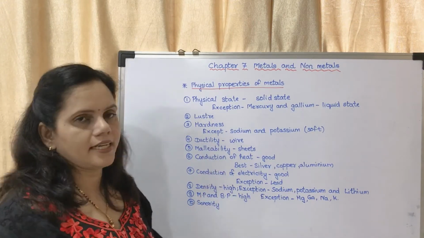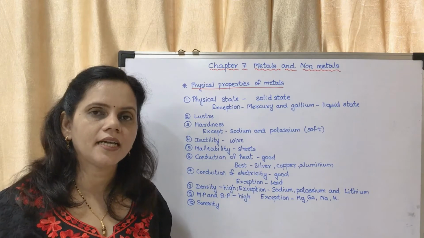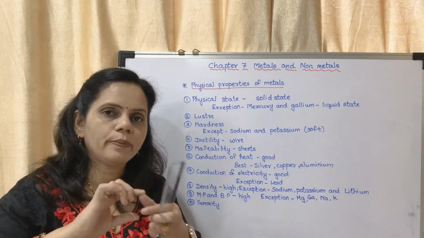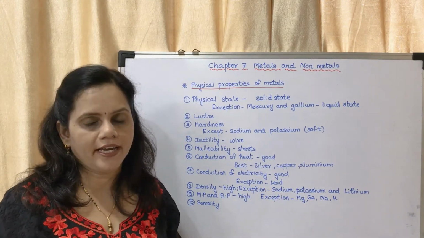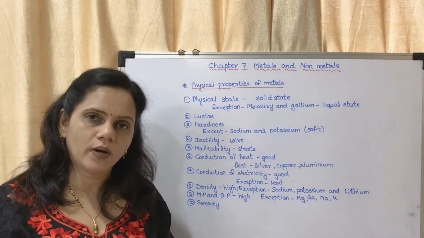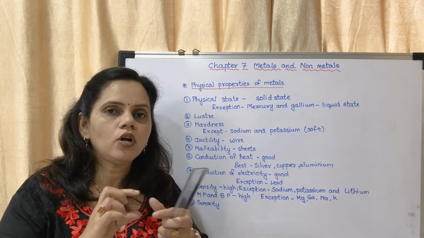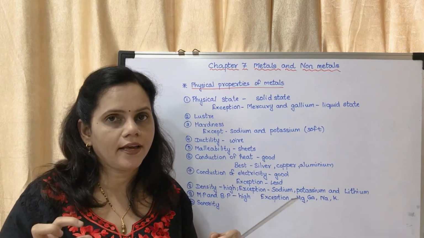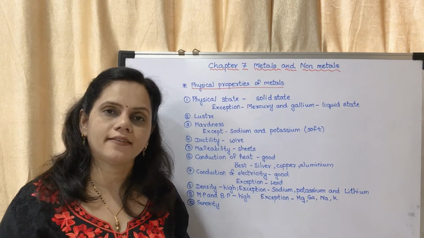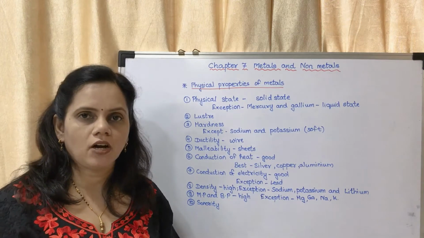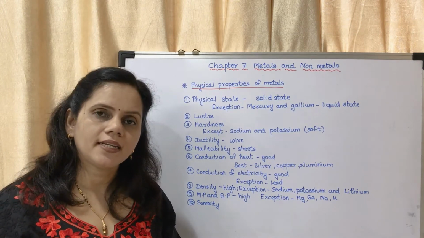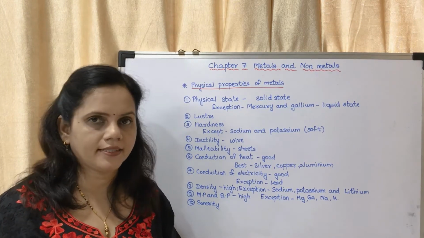Next is ductility. Ductility is the ability to be extended into wires. If it can be extended into wires, then that property is called ductility. Gold wire, copper wire, aluminium wire, you might have seen. So that property is called ductility, and metals have the property of ductility.